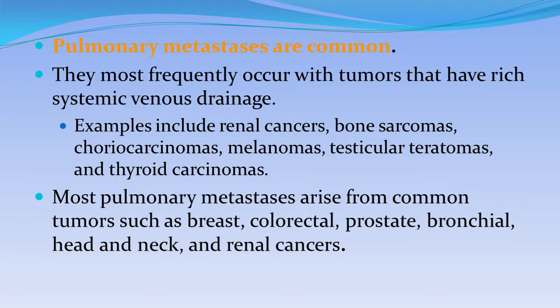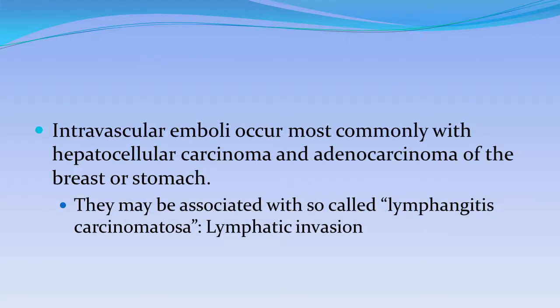Pulmonary metastases are common. They most frequently occur with the tumors that have rich vascular drainage. Examples include renal cancers, bone sarcomas, choriocarcinomas, melanomas, testicular teratomas, and thyroid carcinoma. Most pulmonary metastasis arises from the common tumors such as breast, colorectal, prostate, bronchial, and head and neck cancers.